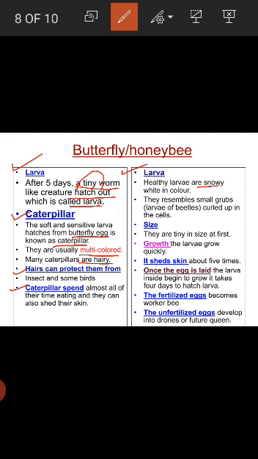Healthy larvae are snowy white in color and they resemble small grubs, larvae of beetles, curled up in the cell. Size, they are tiny in size. Growth, the larvae grow quickly. It sheds skin about 5 times. Once the egg is laid, the larva inside begins to grow and it takes 4 days to hatch. Then the fertilized eggs become worker bee and worker bee is also known as female bee. The unfertilized eggs develop into drones or future queen and drone bee is also called male bee.